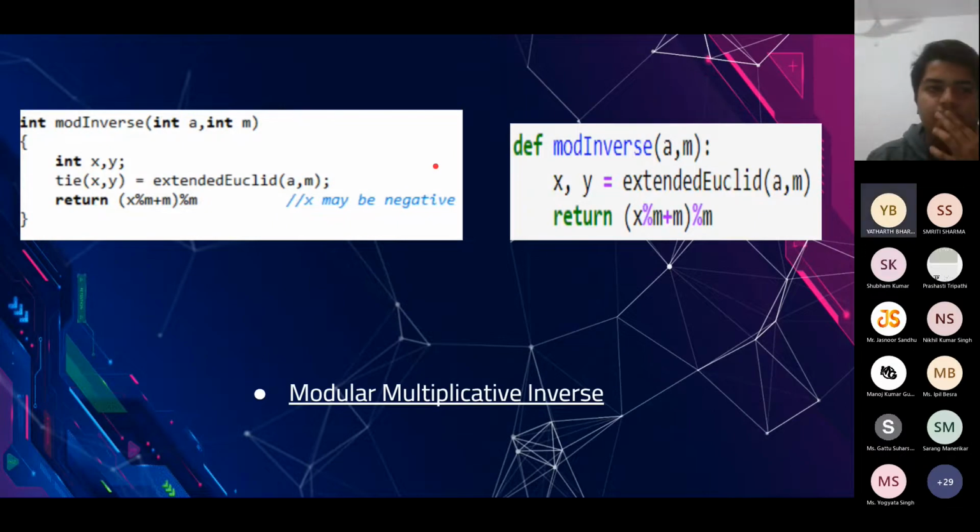Yeah. Okay. So here is this Python and C++ function to calculate mod inverse. What we are doing is calling the extended Euclidean algorithm that we have already declared. We calculate X and Y and we return (X mod M plus M) mod M. And exactly the same thing has been done in C++ also.